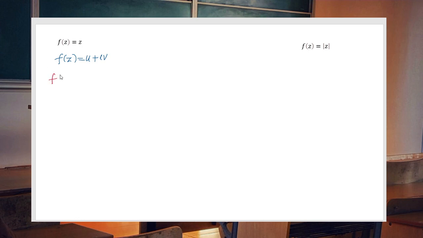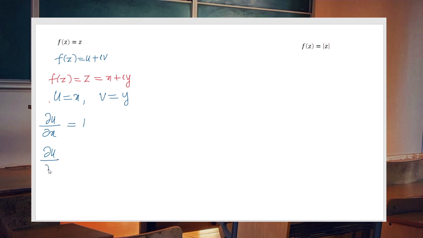Here we have f of z equal to z, and what is z? z is nothing but x plus i y. So what is u? Our u is right now x and v is y. So what is dou u by dou x? Dou u by dou x is equal to what?